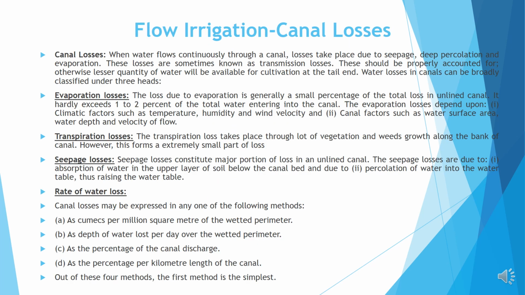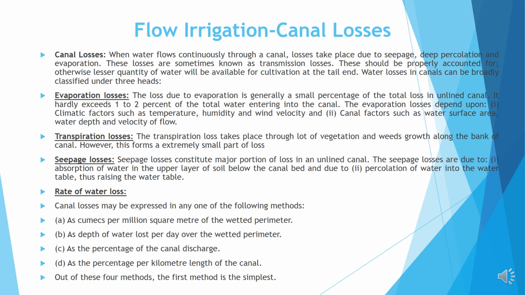Flow irrigation canal losses. When water flows continuously through a canal, losses take place due to seepage, deep percolation, and evaporation. These losses are sometimes known as transmission losses. They should be properly accounted for, otherwise a lesser quantity of water will be available for cultivation at the tail end.